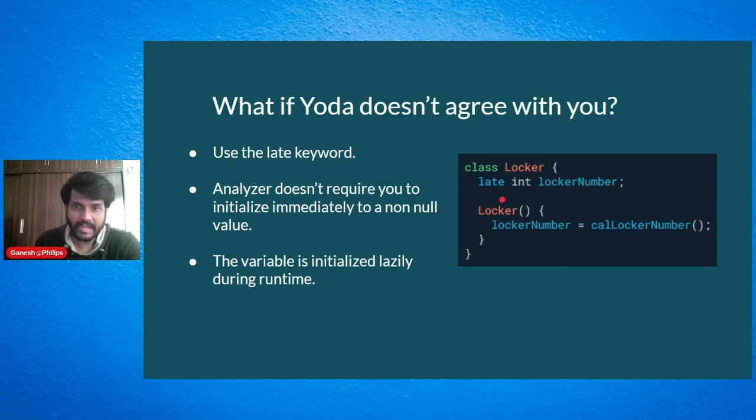So in that scenario, what you have to do is add the keyword late. What the late keyword does is that it will initialize this locker number only when it is required, so only during runtime. During Dart analysis or compile time, it will not check, and it will not throw an error. Why is it throwing that error? The reason might be that since it is a variable here, it can be changed anytime using a getter. But you are sure that it will be initialized here only, and it will not be null. So you have to give a late keyword.